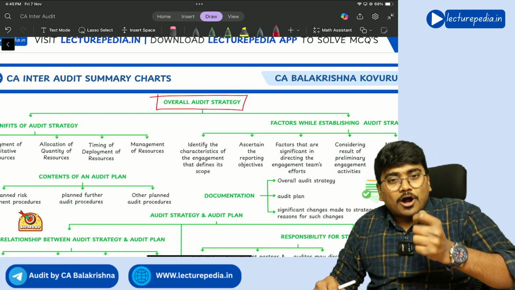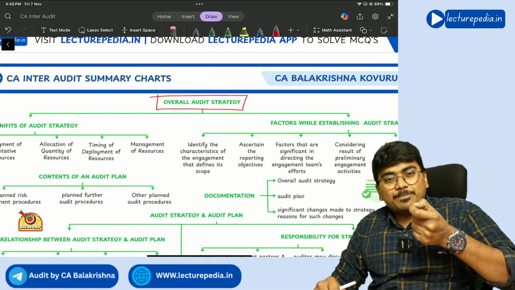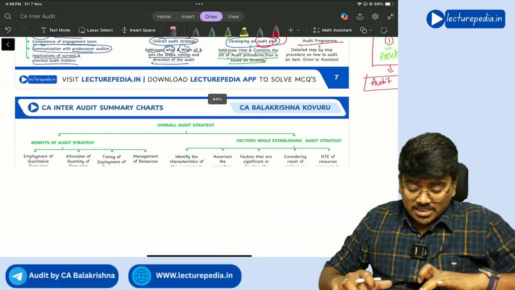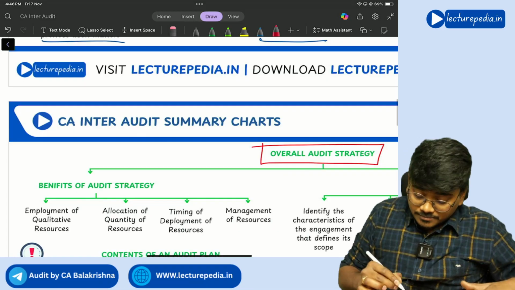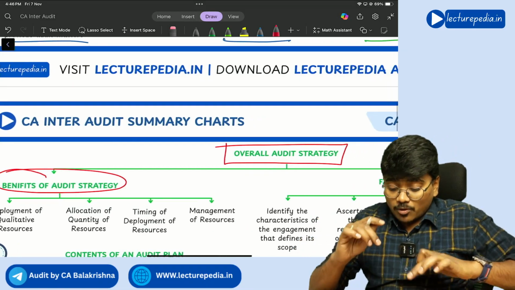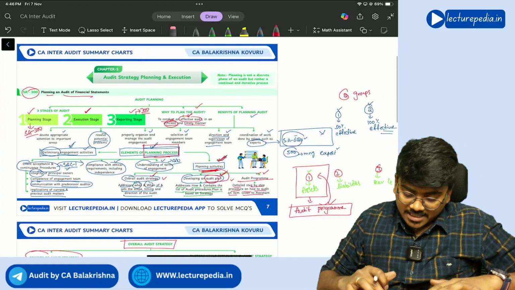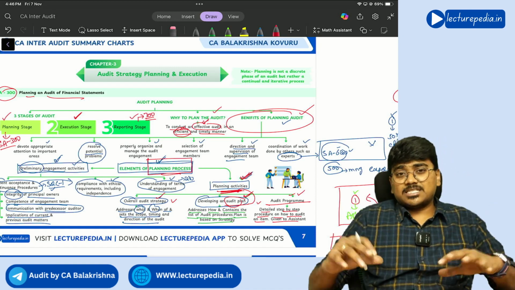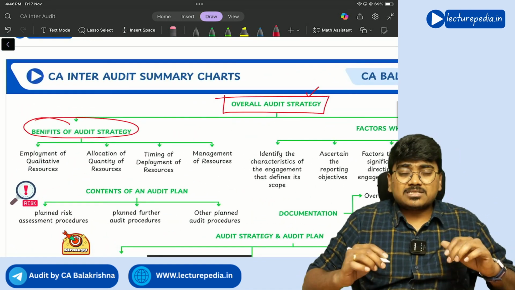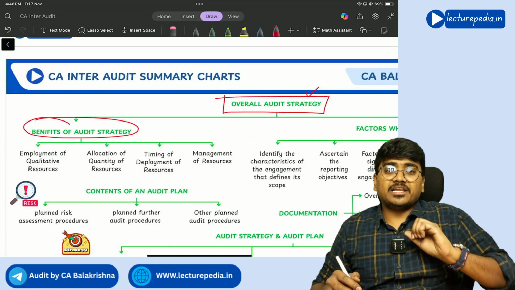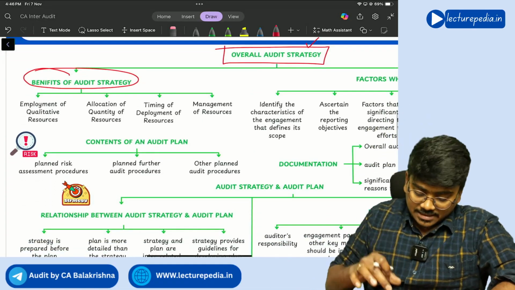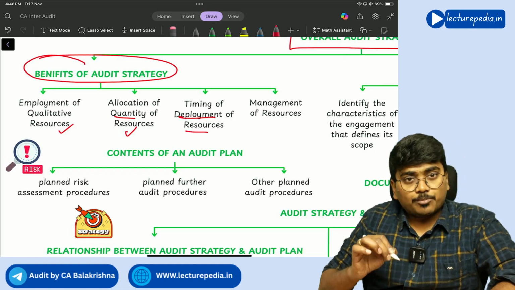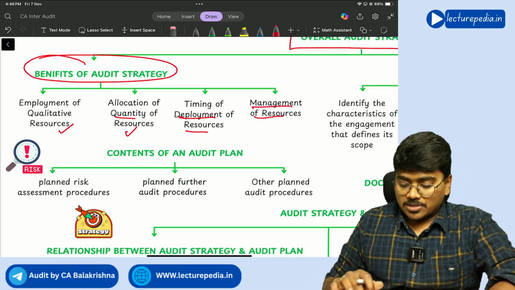You should remember that audit strategy will always give you the benefits with respect to resources, whereas the entire planning process, you see here, there are benefits of audit strategy, and we have also discussed benefits of planning, right? Benefits of planning audit, both are different. For benefits of planning audit, there are six benefits, and for overall audit strategy, there are four benefits which are completely related to resources. So you remember it like that. So employment of qualitative resources, quantity of resources, timing of deployment of resources, and management of the resources.